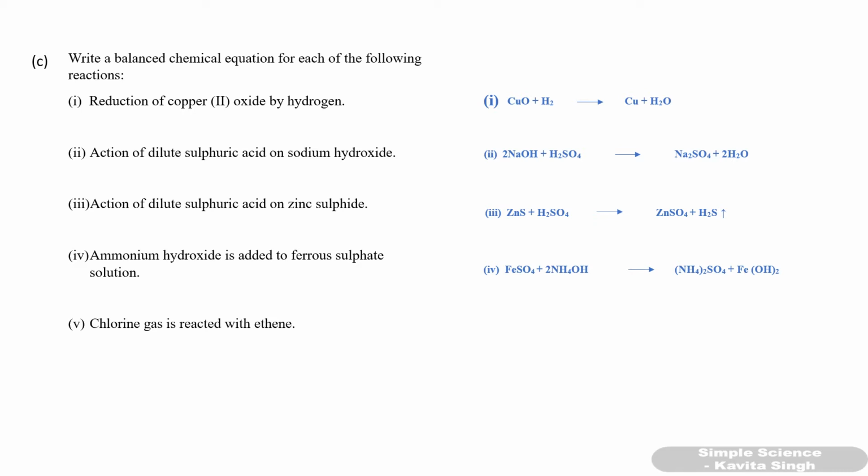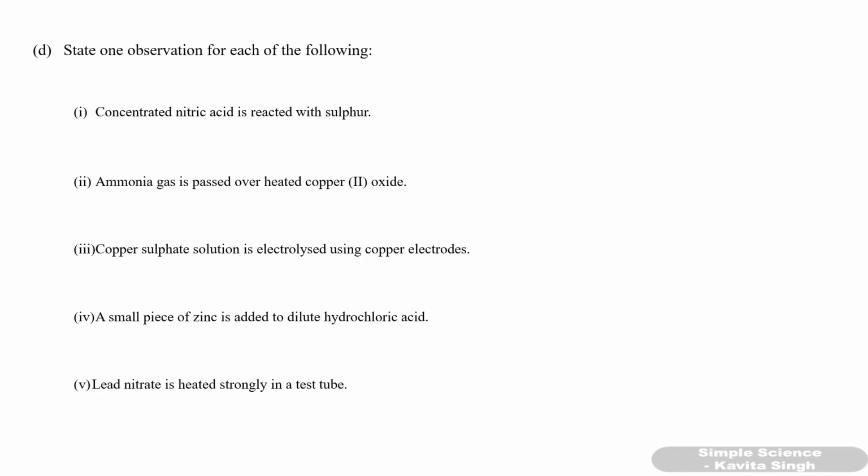So what will happen when chlorine will react with ethene? Ethene has double bond. So what will happen? It will get added up. Addition reaction will take place and the double bond will be broken. Okay. So chlorine will get added to it. Double bond will be broken. So you will get C2H4Cl2.